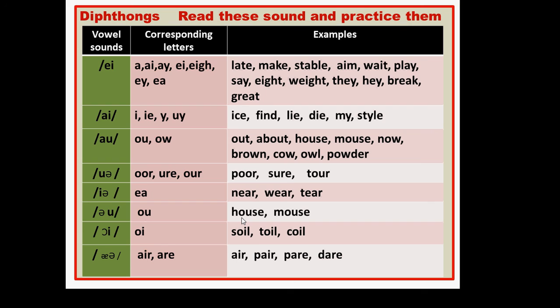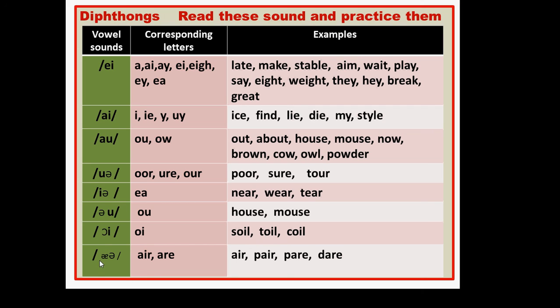Corresponding are O-U. Just we say house, mouse. In the same way, oy. Corresponding letters are O-I. Just we say soil, toil, coil. Again, soil, toil.